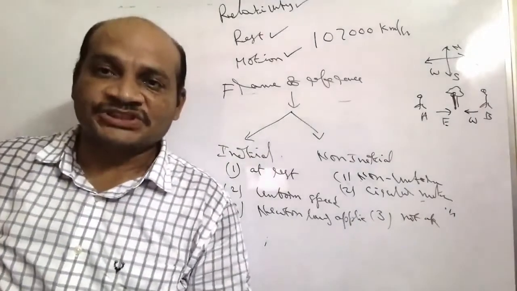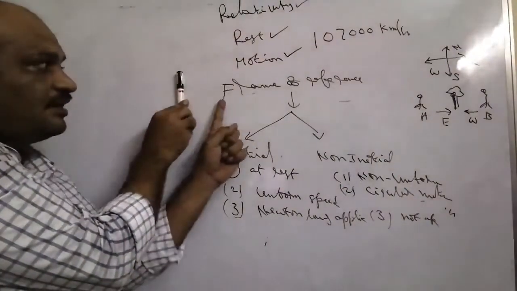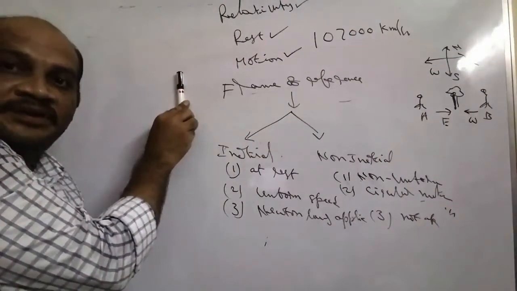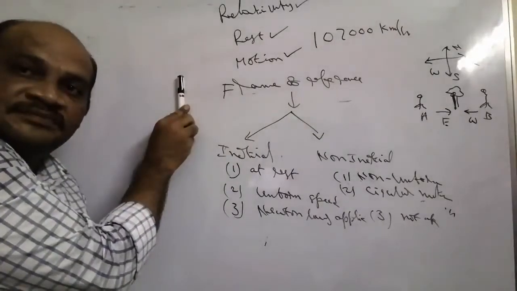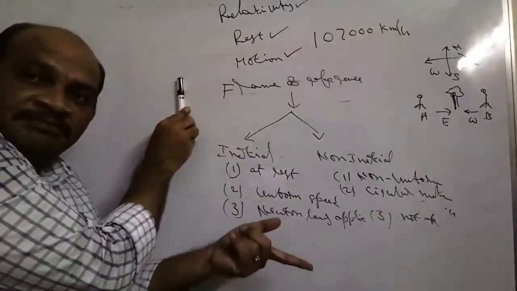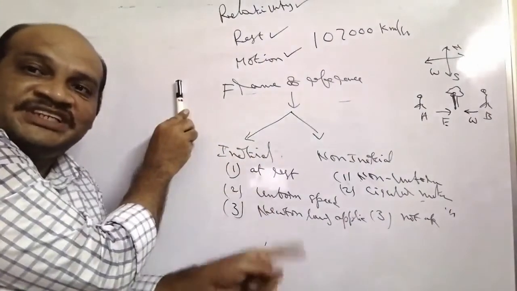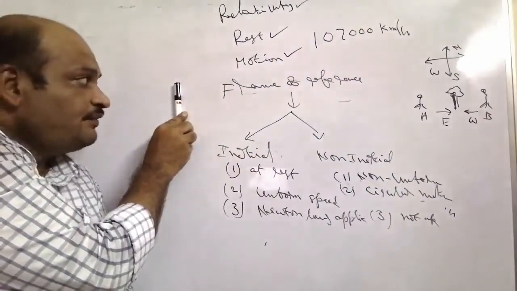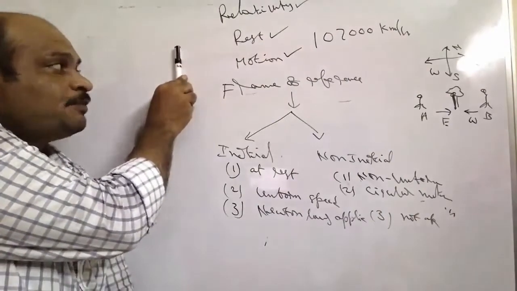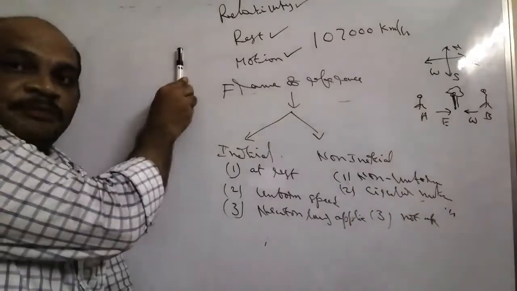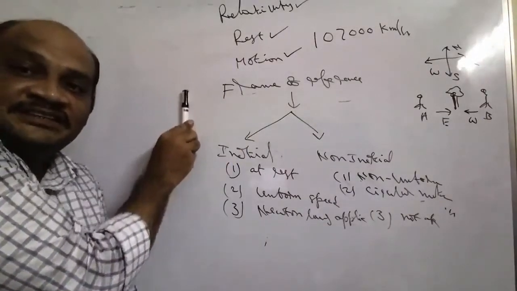For example, this pen is here near to the F. After 10 minutes, the pen is at the same position. With respect to time and surroundings, the position of the pen does not change, so we say it is at rest. If the pen's position is changing with respect to surroundings and time, we say it is in motion.